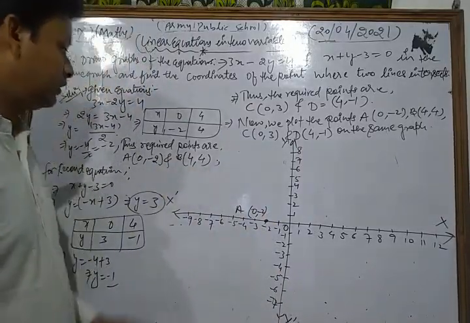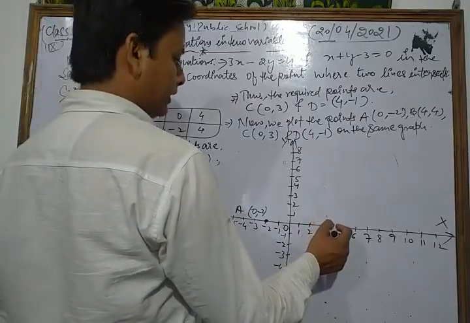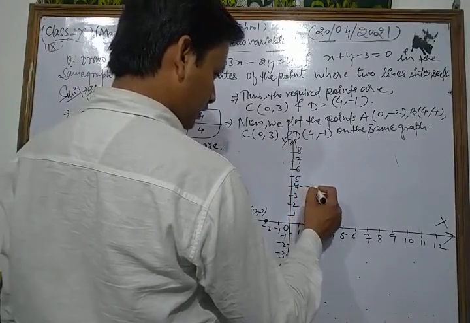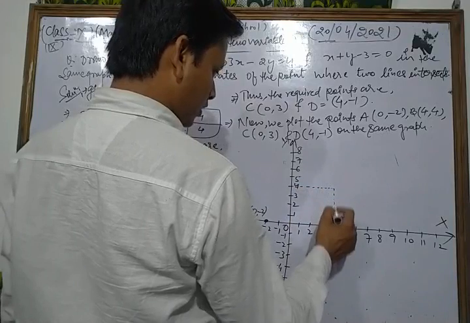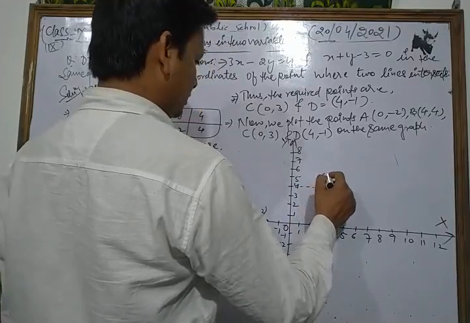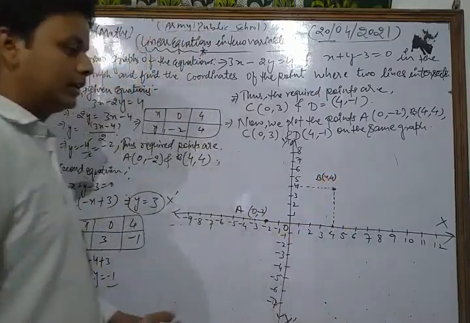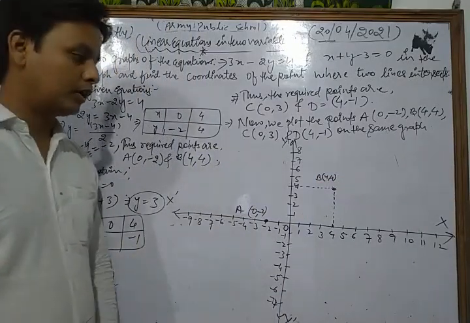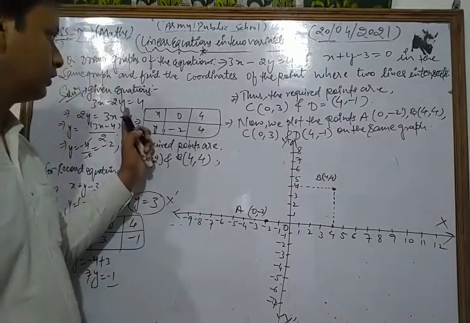Similarly, now we draw the 4, 4. Now let's see. Abscissa is 4, ordinate is 4. So this is here. This is 4 now. So P is at that place, 4. Now what do I do? Now we join both the points, which is the required graph for the first line.